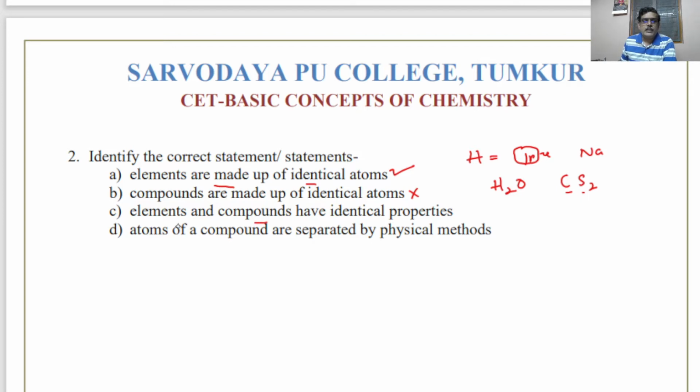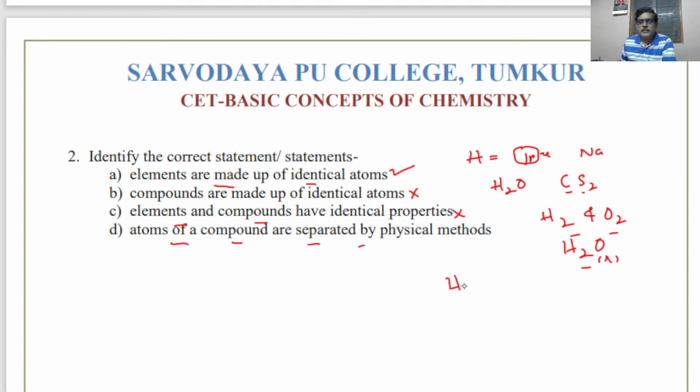Elements and compounds have identical properties. Again, that is a wrong statement, because properties of H2 and O2 are completely different from the properties of H2O. See, H2 is a combustible gas, oxygen is a supporter of combustion, whereas water is used to extinguish fire. It is in liquid state, whereas H2 and O2 are gases. So there will be different properties. Therefore, C is wrong. Atoms of a compound are separated by physical methods.